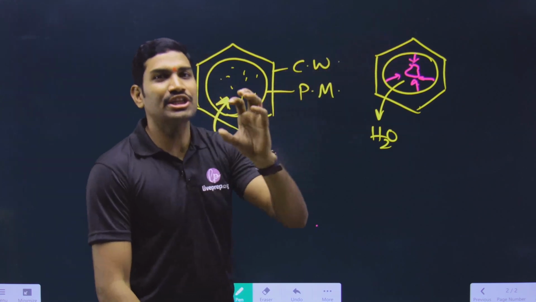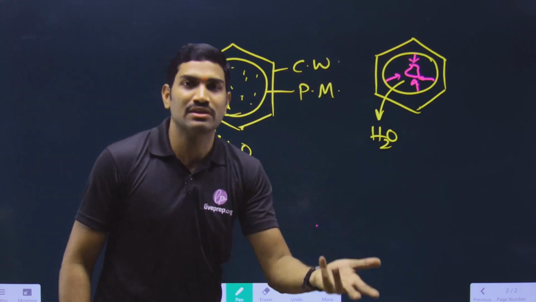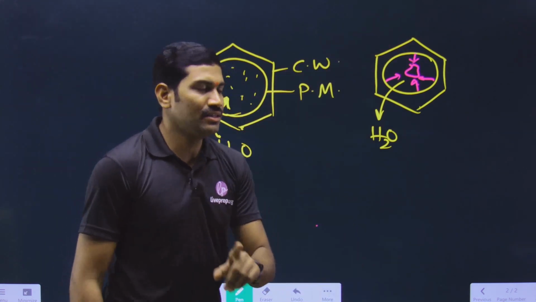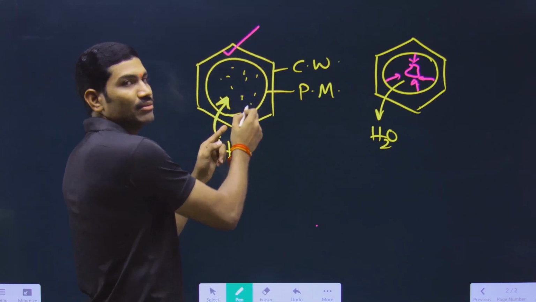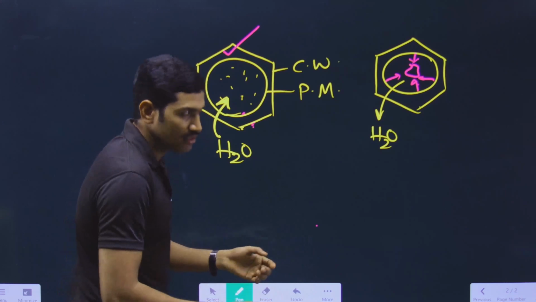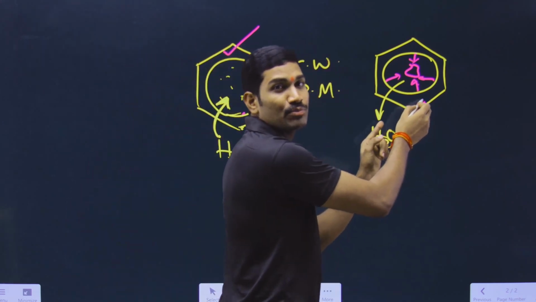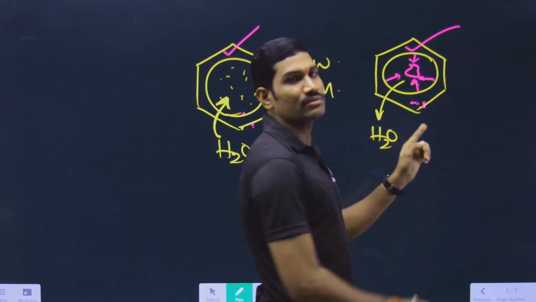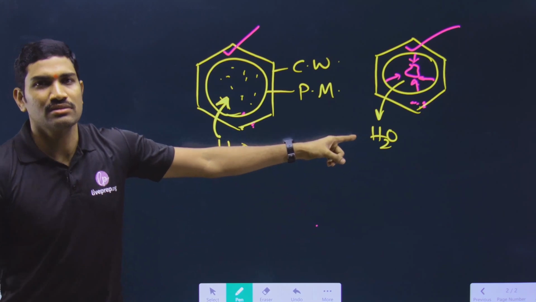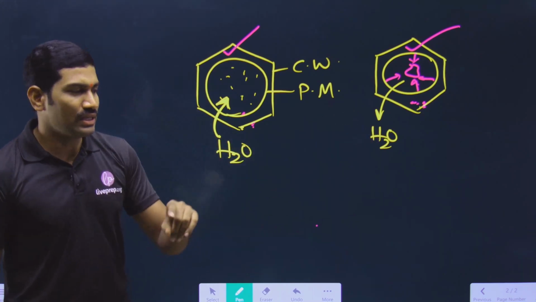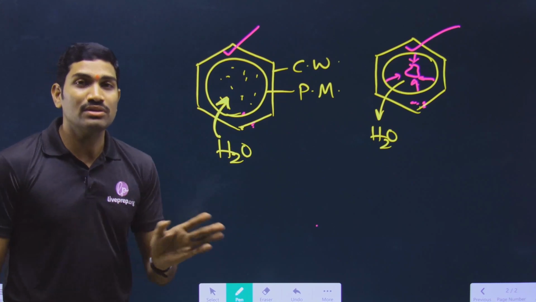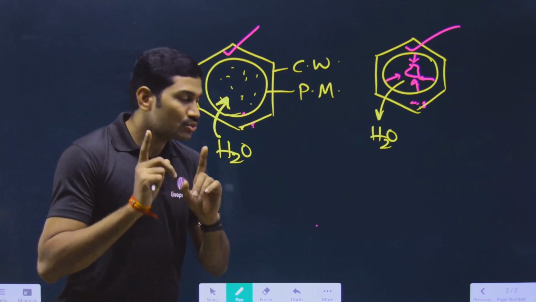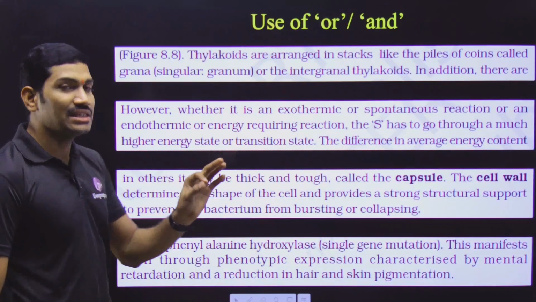This shrinking of the cell is called collapsing. So presence of cell wall will protect the cell from bursting, or presence of cell wall will protect the cell from collapsing. This is the meaning of the sentence. Understood or not? Bursting and collapsing are actually opposite words, and don't think that they are the same things. So in this way you need to understand each and every word.